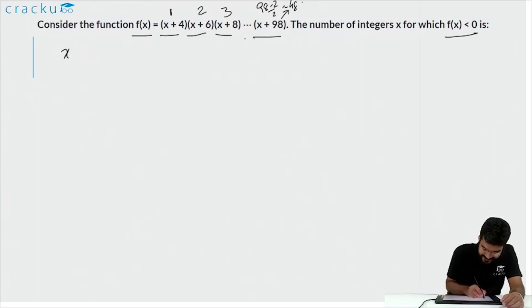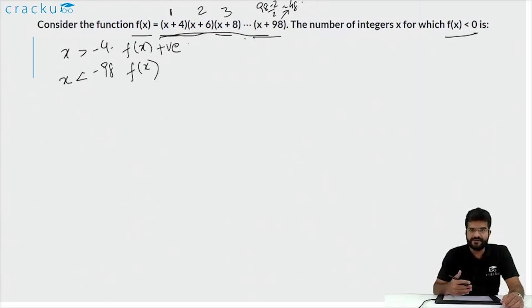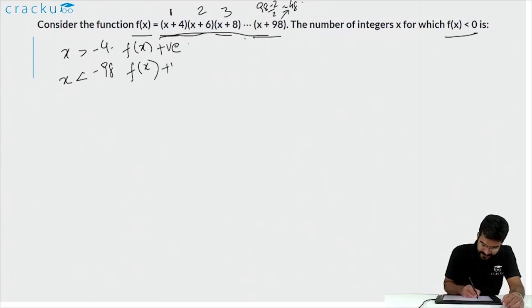Now if x is greater than minus 4, all the terms will be positive. So the entire product f of x will be positive. Similarly, if x is less than minus 98, all the terms will be negative, and hence the product of 48 negative terms will be positive. So for f of x to be negative, x has to lie between minus 98 and minus 4.